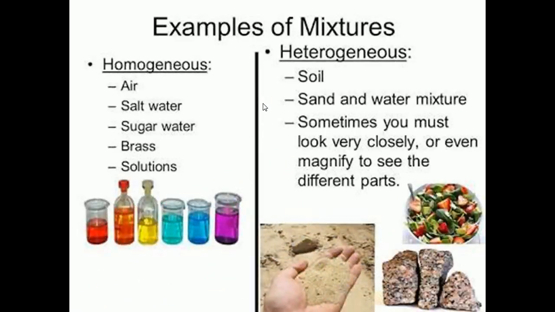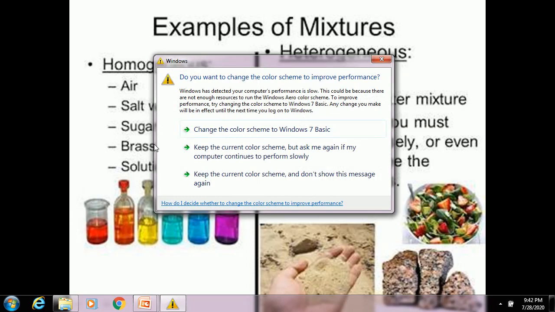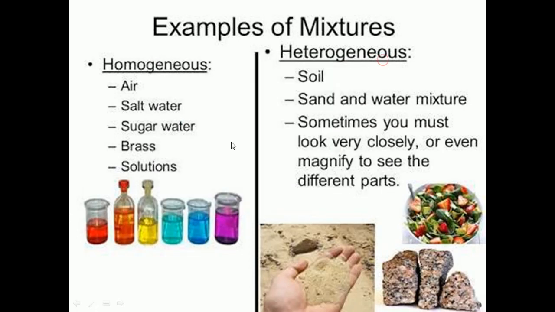Now we can see some more examples of mixtures. First, examples for homogeneous: air, salt water, sugar water, brass. Brass is an alloy, which is a mixture of copper and zinc. Brass is a mixture of 30% zinc and 70% copper. If we look at brass, we can't identify that copper is mixed with zinc. It is an alloy. So this is an example for homogeneous mixture.